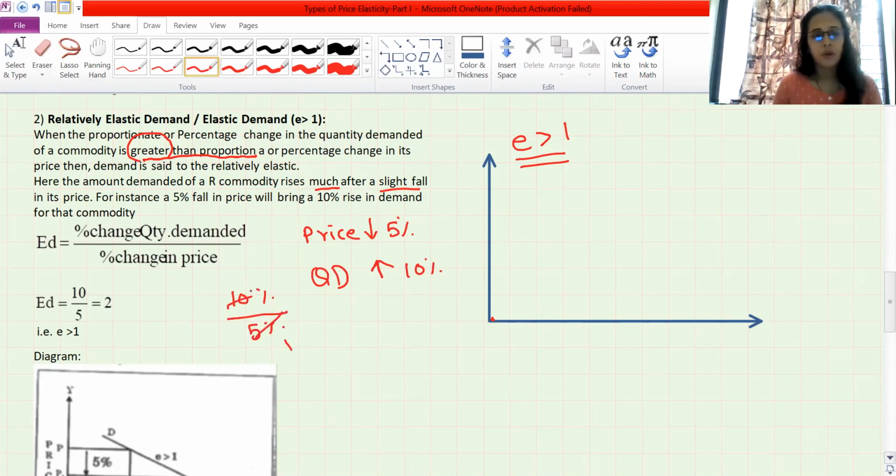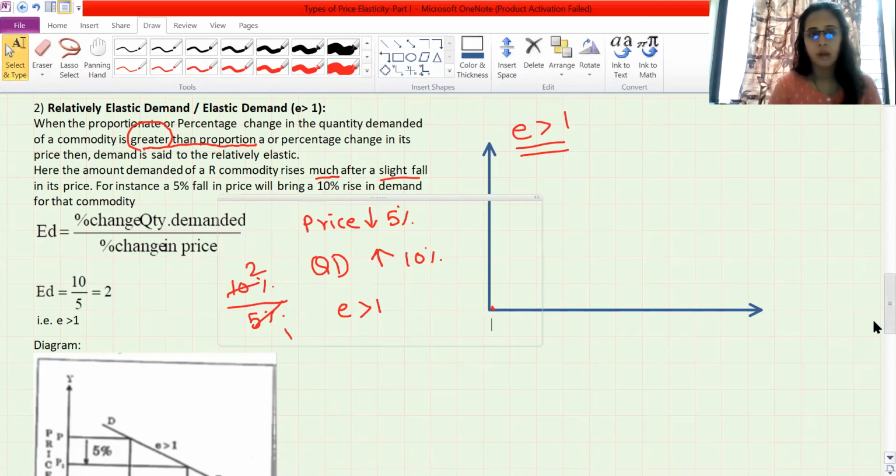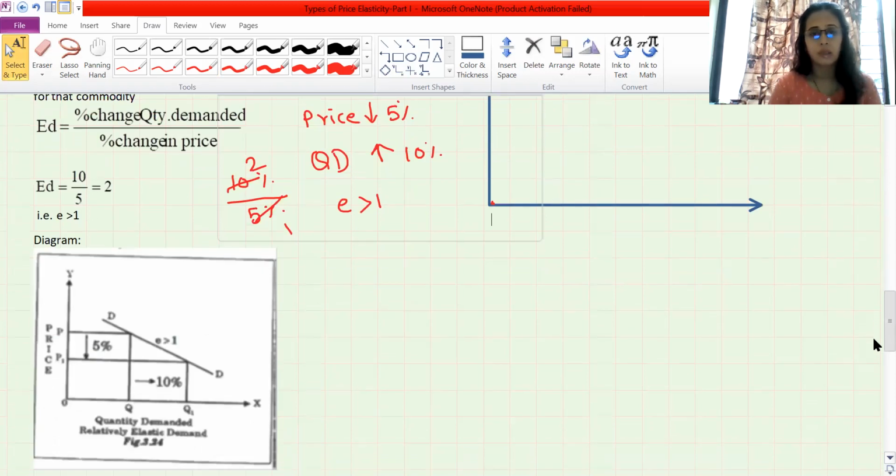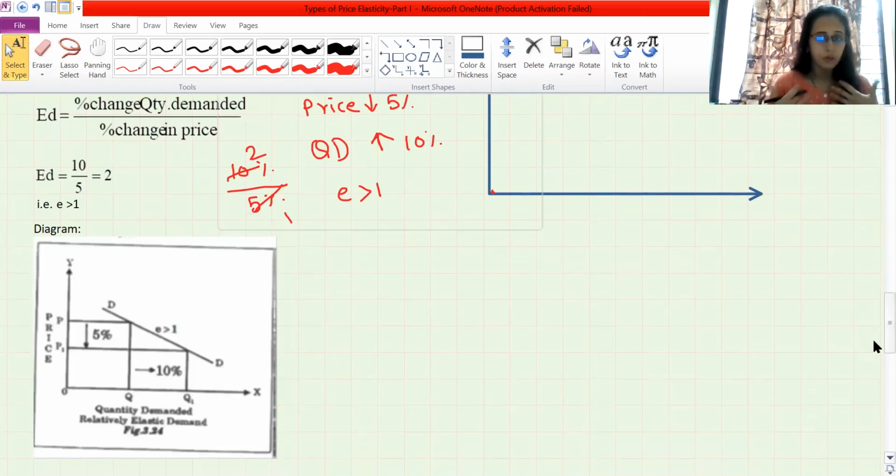So 5 ones are 5, 5 twos are 10. So it is coming more than 1, that is 2. Answer is 2. That's why elasticity of demand is more than 1. And whenever it is more than 1, we call it relatively elastic demand. It means that you are responding more compared to the change in the price. So let's see the diagram.